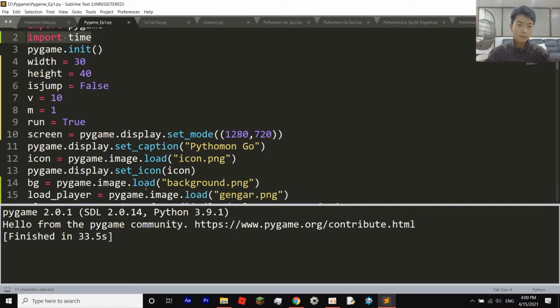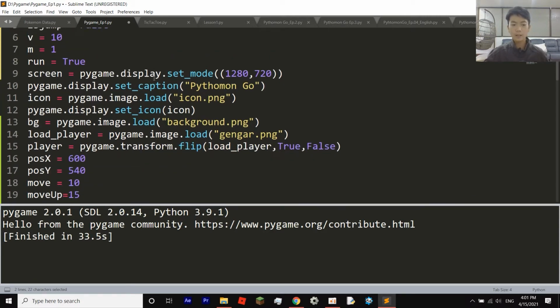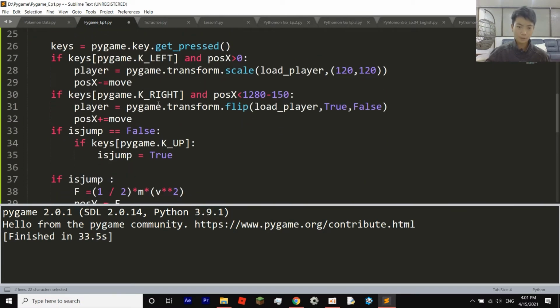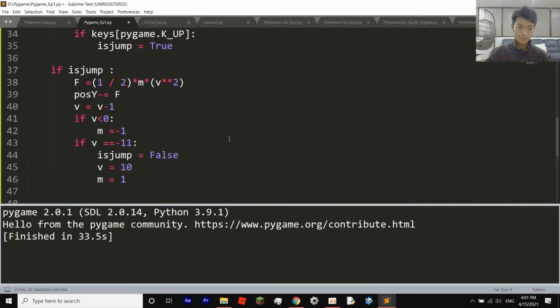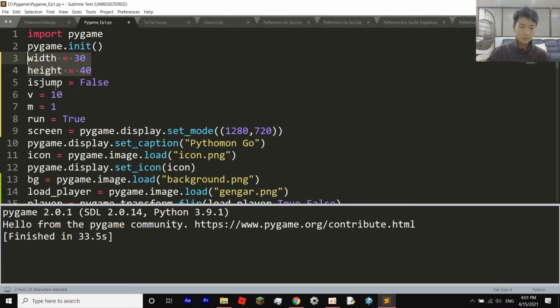After that, I mean, actually you don't need import time. After that, do pygame.init with parentheses at the end, and then now we're going to set the width and height. This one is important to calculate how high our character will jump, and it's important in the jumping process. And yep, this is an equation to measure how high we're gonna jump. So insert these, and then insert isJump to check if we are jumping, and make it equal to false right now. This is a Boolean variable.